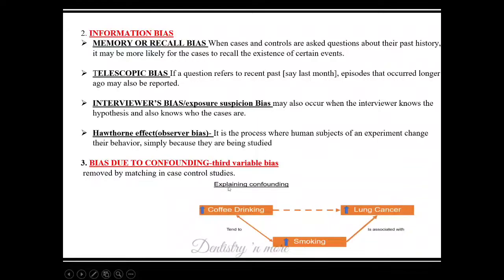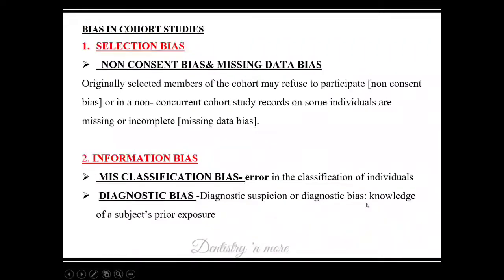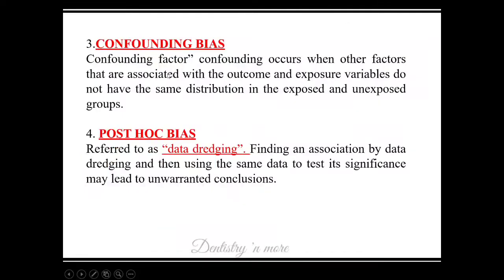So we need to include third variables so that the actual effect of the variable would be expressed. Whereas in the bias in cohort study, similarly, it is a forward-looking study, so there will be chances of non-consent bias or missing data bias. The person who said yes at the beginning might refuse at a later time. And missing data bias, that is a follow-up study, so there are high chances of data missing because we need to follow up the person over a period of time. So high chances of data missing. Then information bias like misclassification bias or diagnostic bias, and similarly confounding bias also can happen here.